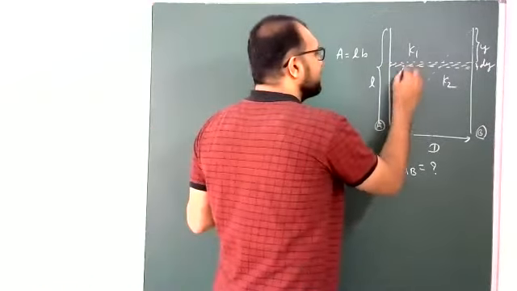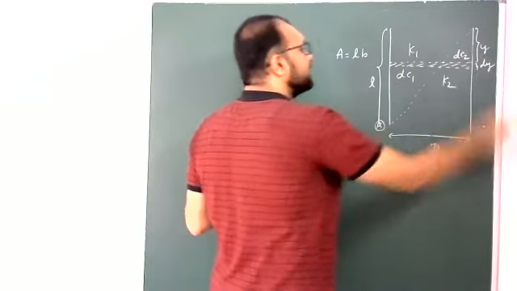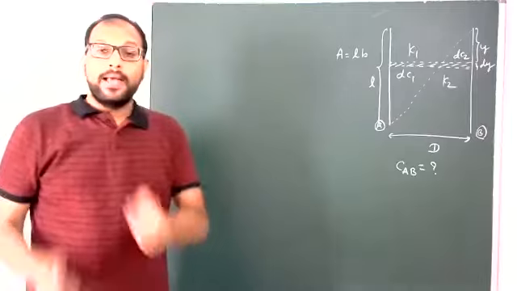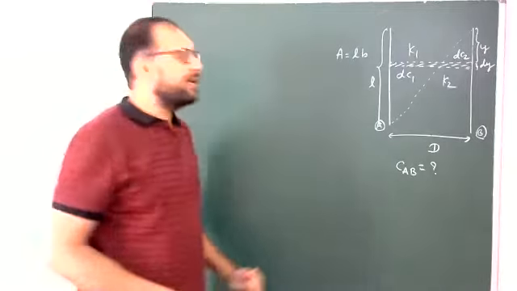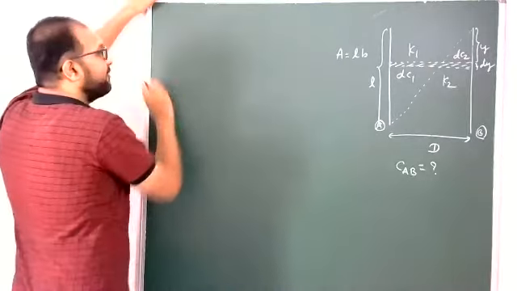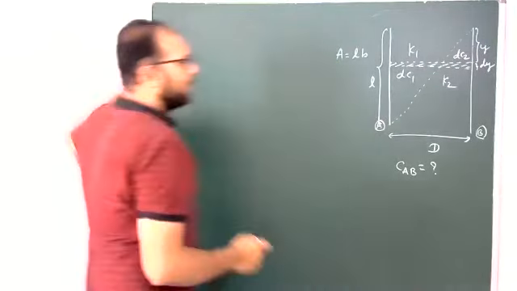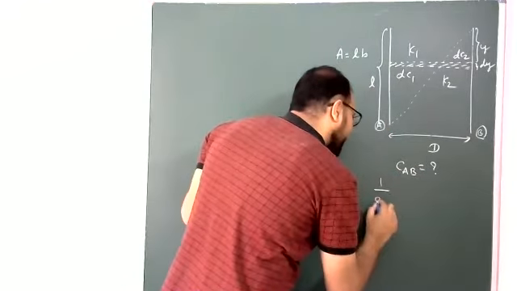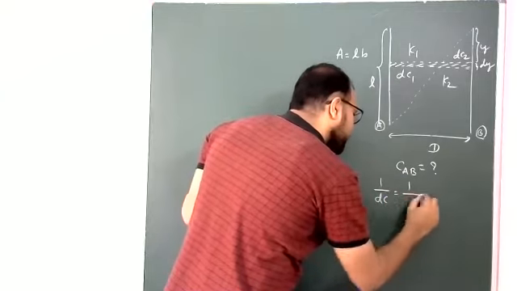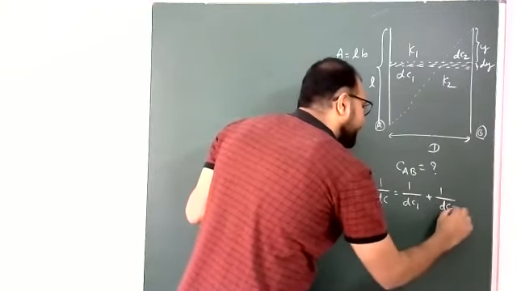This capacitance is dC1, this capacitance is dC2. Both dC1 and dC2 are in series, so the effective capacitance for that strip is 1 by dC equal to 1 by dC1 plus 1 by dC2.